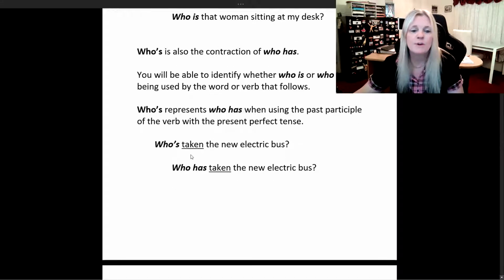So you see the verb that follows, it's taken, which is the third column of your verbs, which is the past participle. Now, it'll always be like this, always. So when you have your past participle, you know you're working with who has, which is who's, and not who is. It'll always, 110% of the time be like this.